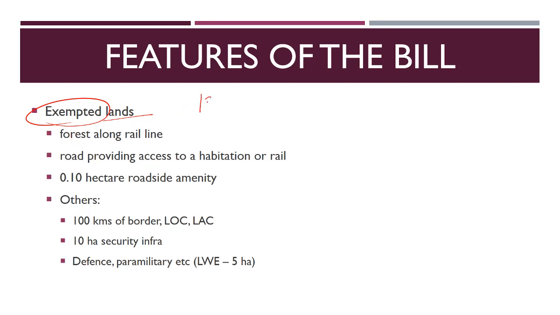That is, under the 1980 Act, this forest which is located along this railway line now will not be considered a forest under the 1980 Act. So you can do whatever you want with it until and unless you are satisfying all the terms and conditions, but approval is not required under the 1980 Act.